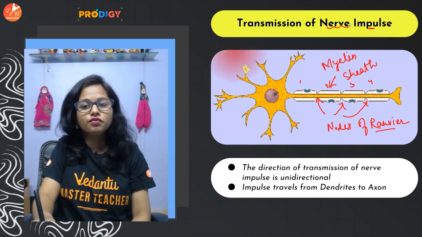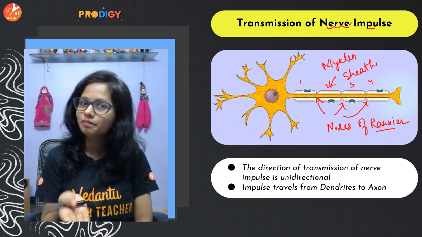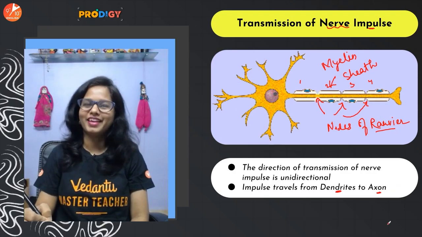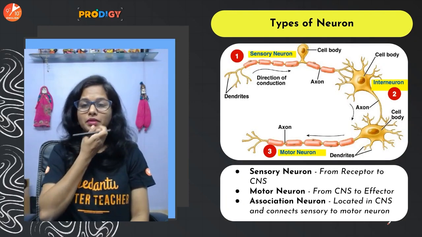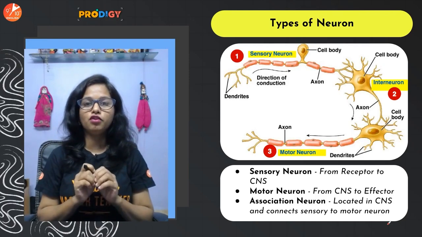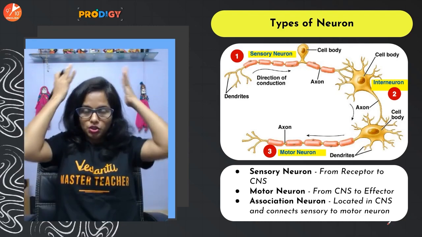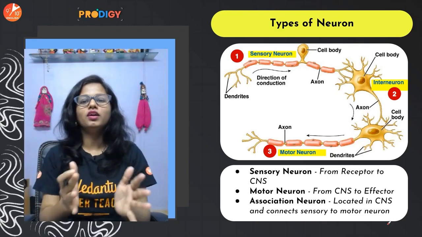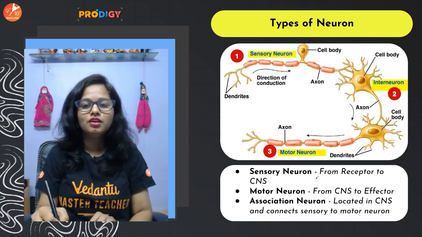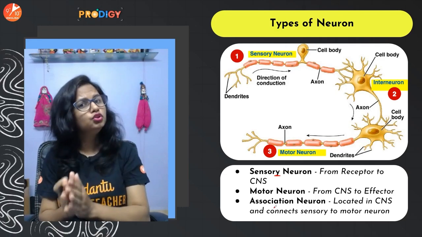So transmission of the nerve impulse is always unidirectional, and when I say unidirectional, it always travels from the dendrites to the axon. Now, there are different types of neurons. Neurons which carry the information from our sense organs, or from the periphery of the body, to the central nervous system are called sensory neurons.